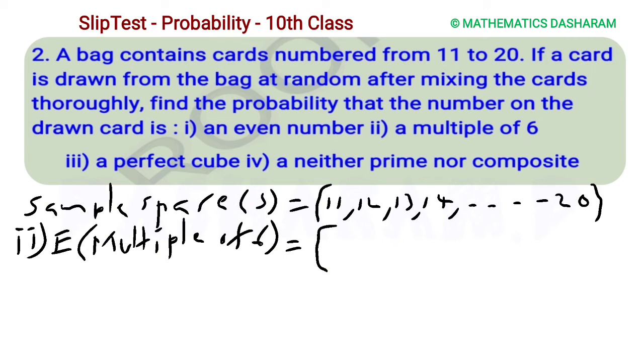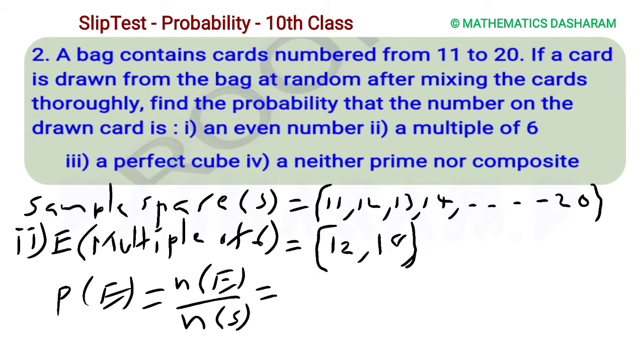From 11 to 20 the multiples of 6 are 12 and 18. Only 2 numbers are multiples of 6. Then the probability is favorable 2 out of 10. So 2 ones are 2, 2 fives are 10, 1 by 5 is the answer.